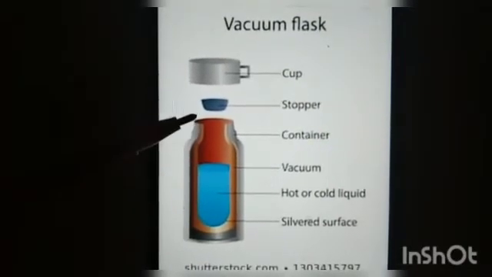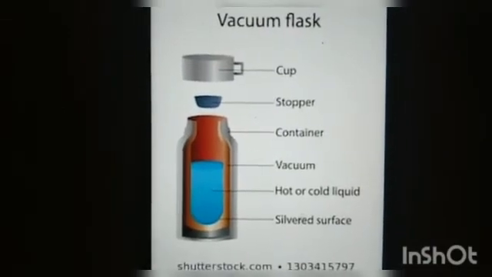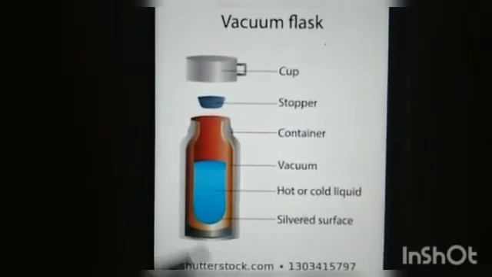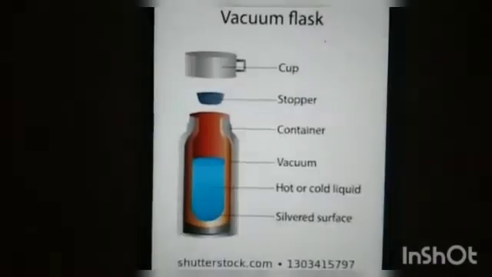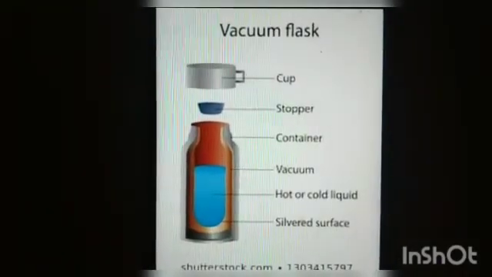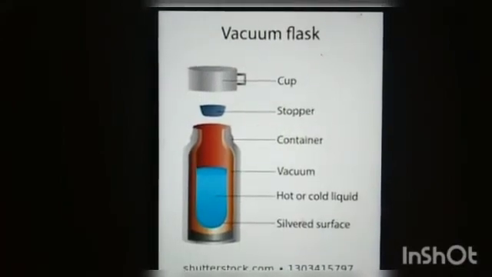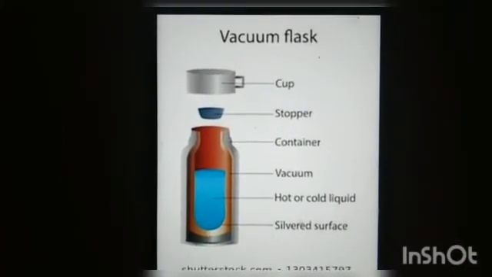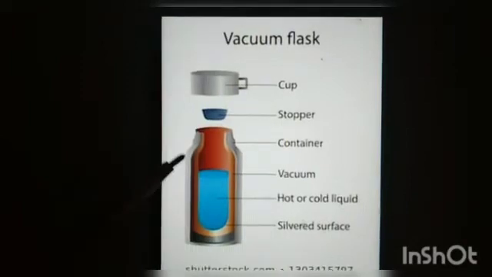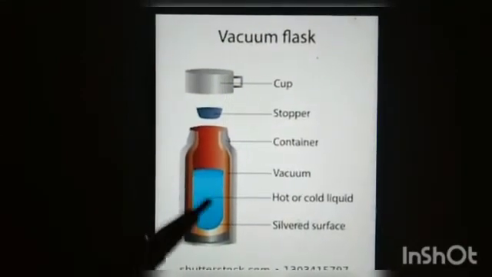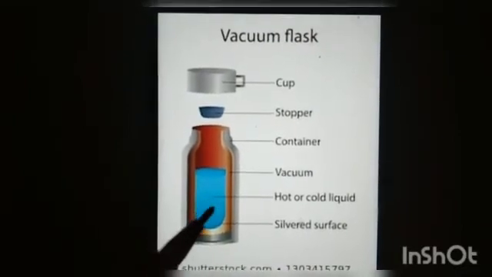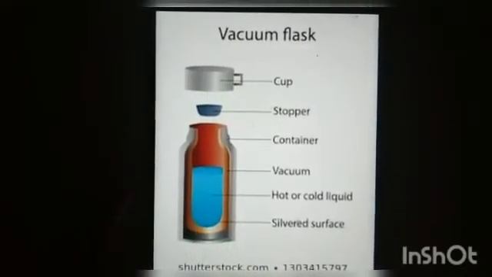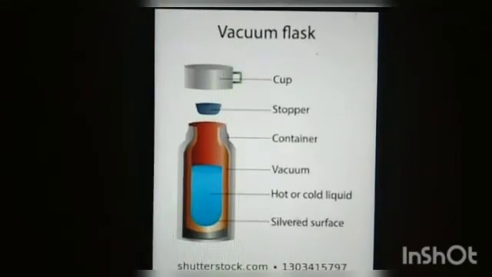You know that plastic does not transfer heat, right? And the vacuum present between the walls of the flask reduces the loss of heat by conduction and convection appreciably. So here no transfer of heat is taking place by conduction or convection.